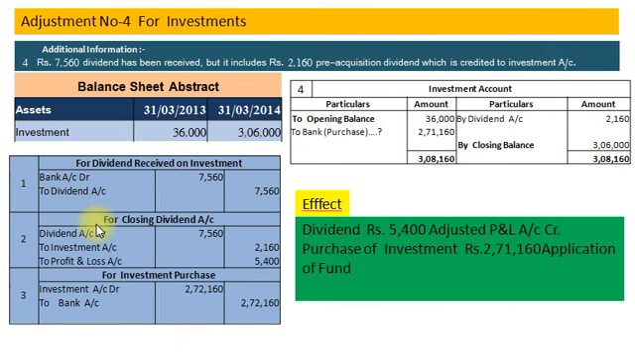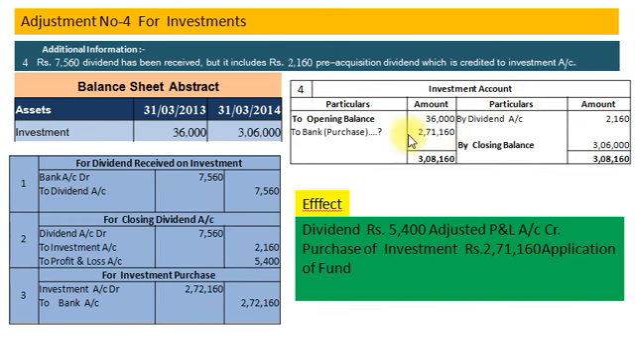So our accounting entry will be dividend account debit rupees 7560 to investment account rupees 2160, because this is capital receipt, to profit and loss account rupees 5400, and posting will be investment account credit side by dividend account rupees 2160. Now by closing investment account we will get balancing figure rupees